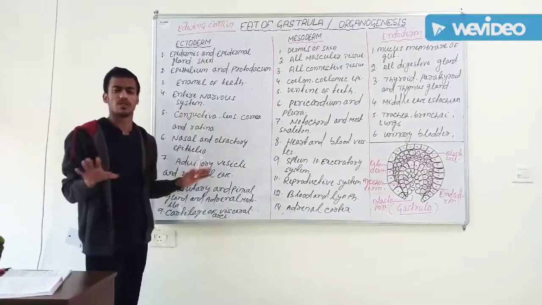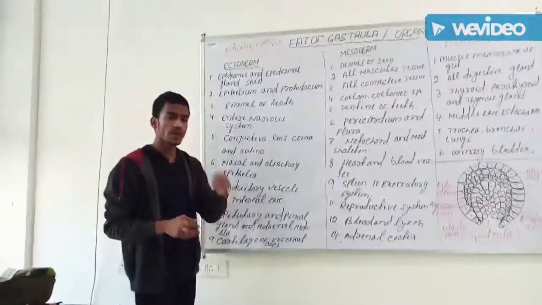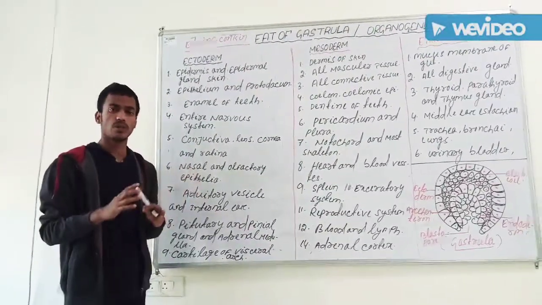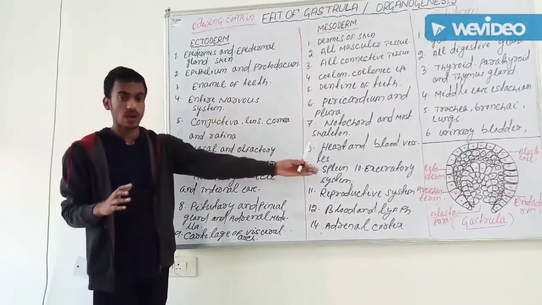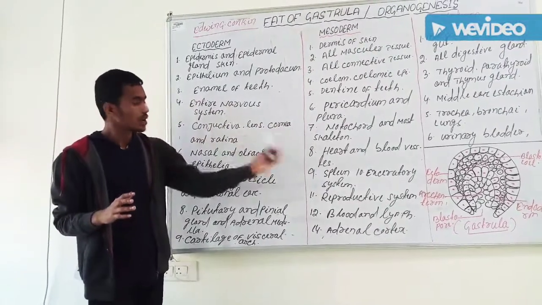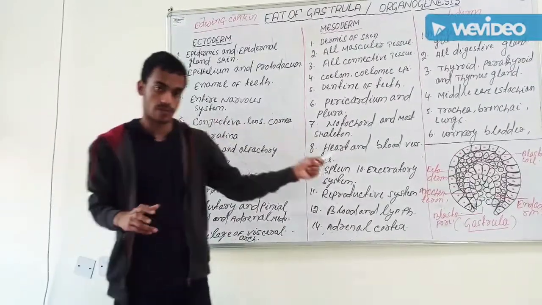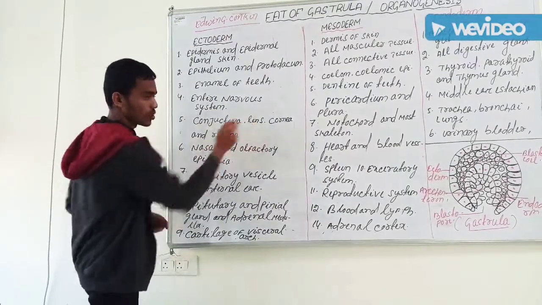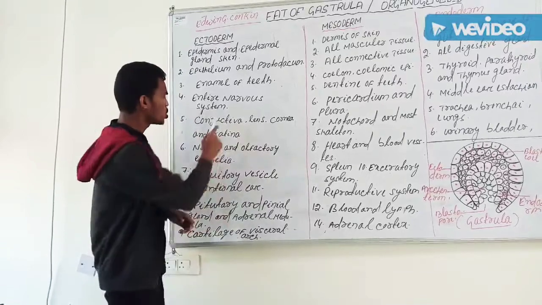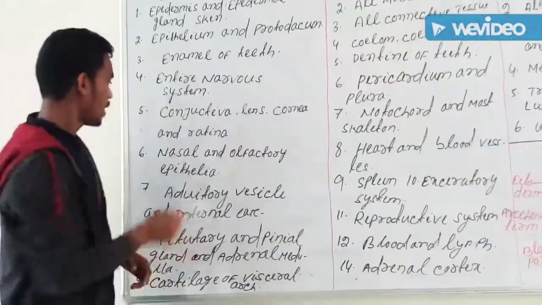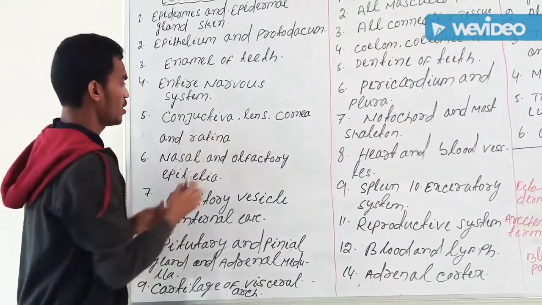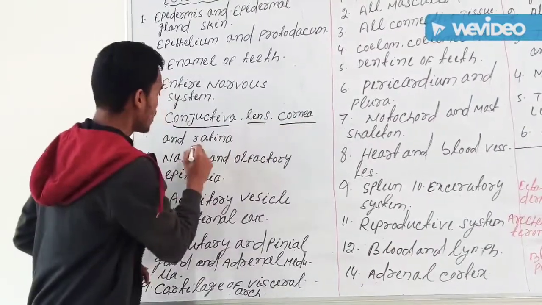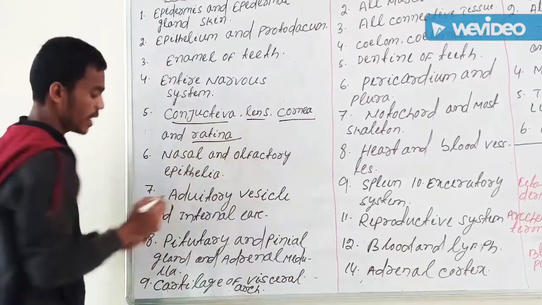Then the entire nervous system. You can remember it shortly. When a question is asked in a competitive exam, the nervous system is developed from which germ layer of gastrula, you can say that it is from ectoderm. The entire nervous system comes from ectoderm. Then conjunctiva, lens and cornea. In the eye parts, the conjunctiva, lens, cornea and retina come from ectoderm.